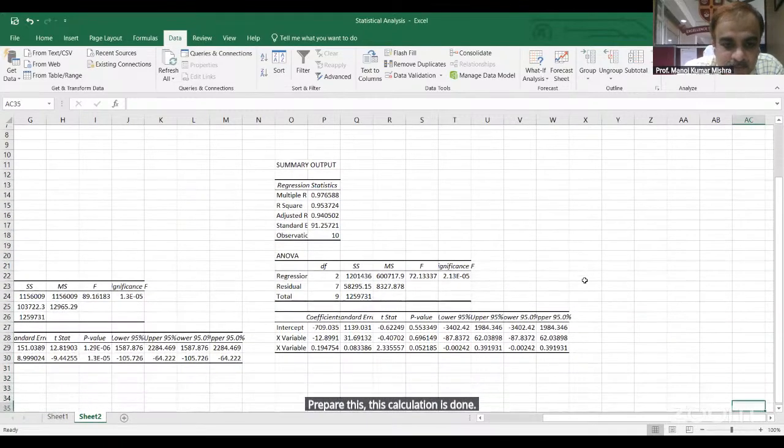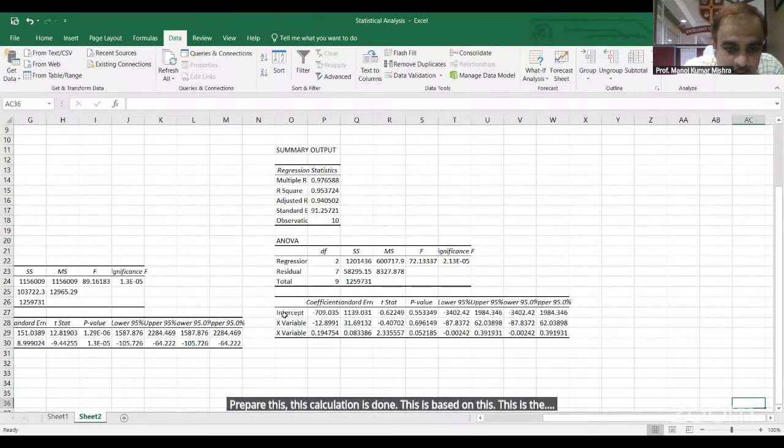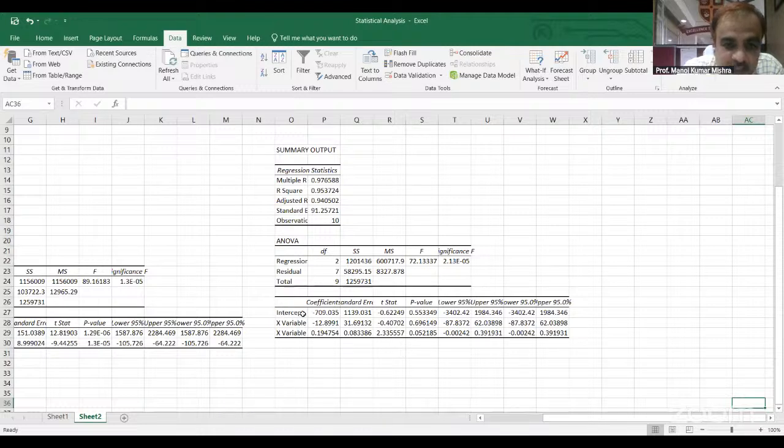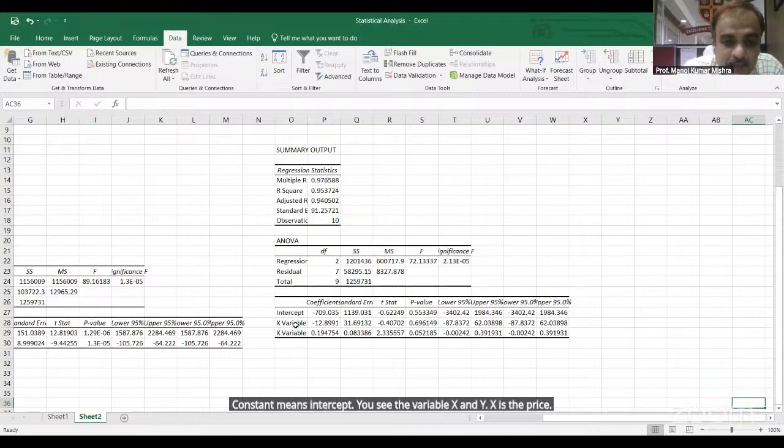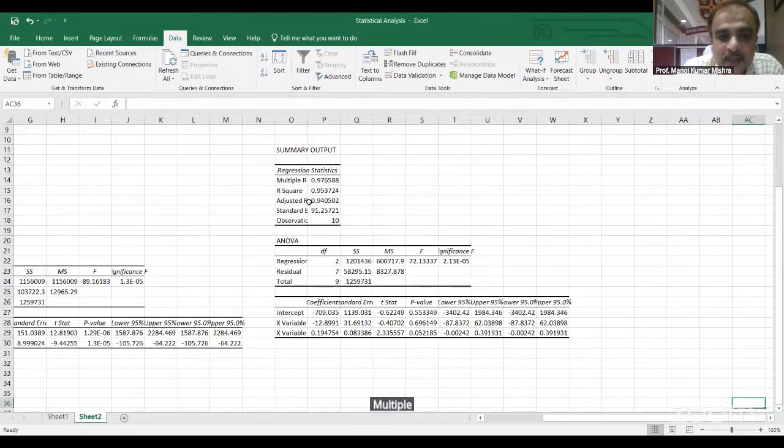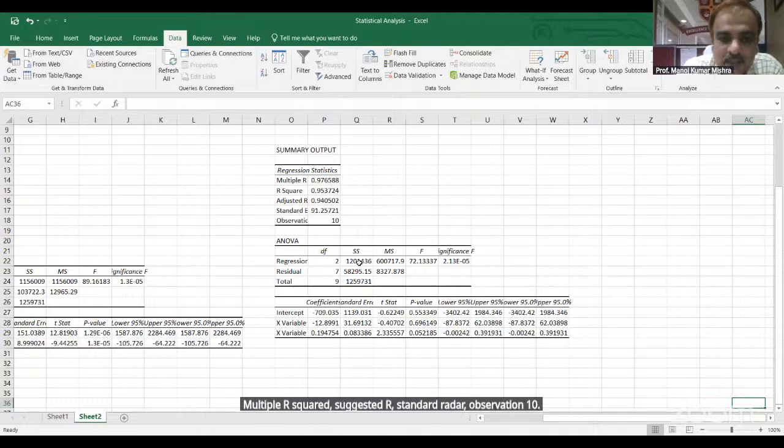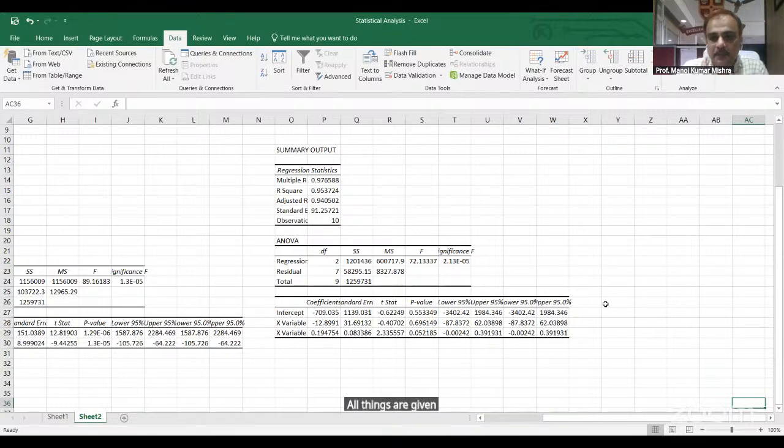Constant means intercept. This is the variable X and Y. X is the price coefficient. This is the income coefficient. And all the values you can see here: multiple R, R square, adjusted R square, standard error, observations 10, regression, sum of squares, mean sum of squares, F value, DF, significance F, T statistics, P value. All things are given. You can do the interpretation. It needs more time.